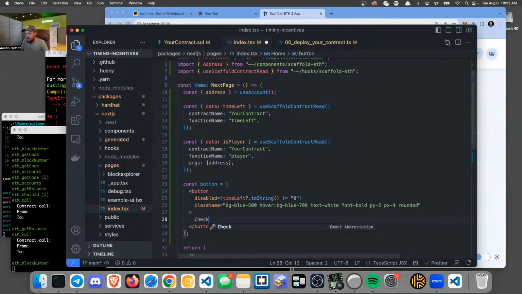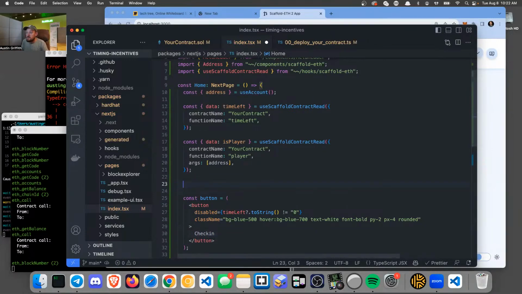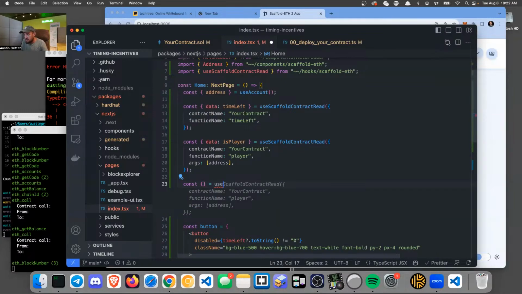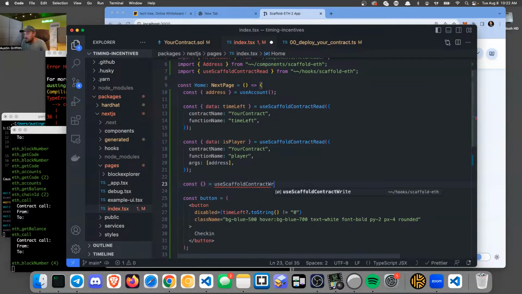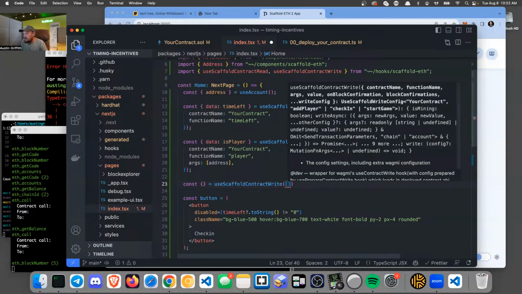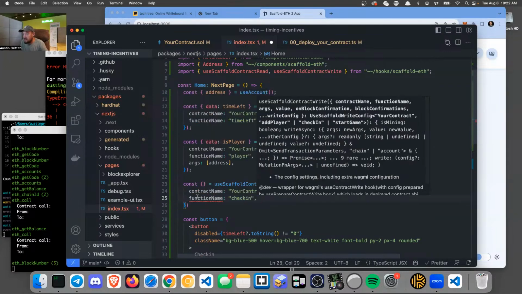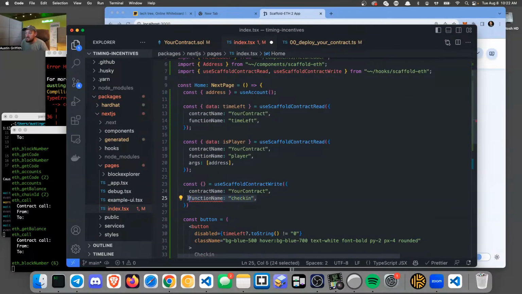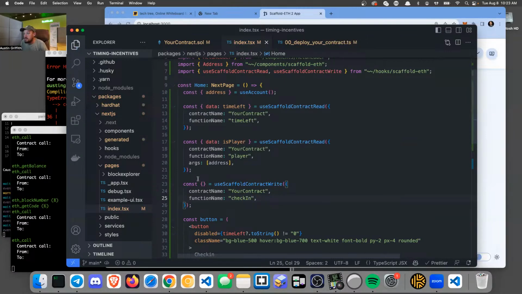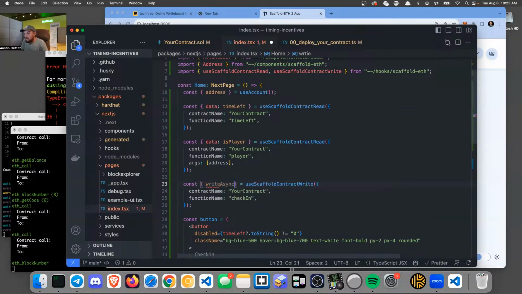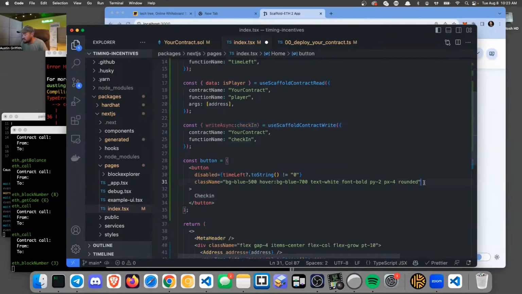Okay, and this is called check-in. And when you click it, we need to call a function on the contract, right? So to do that, we'll use a different hook, use scaffold contract write. And it will do the same thing where we have the contract name and the function name. We want our function name to be check-in. Okay. And this will give us something called a write async. And we'll name that check-in. Okay, so now we have this function check-in that we're going to call when someone clicks.